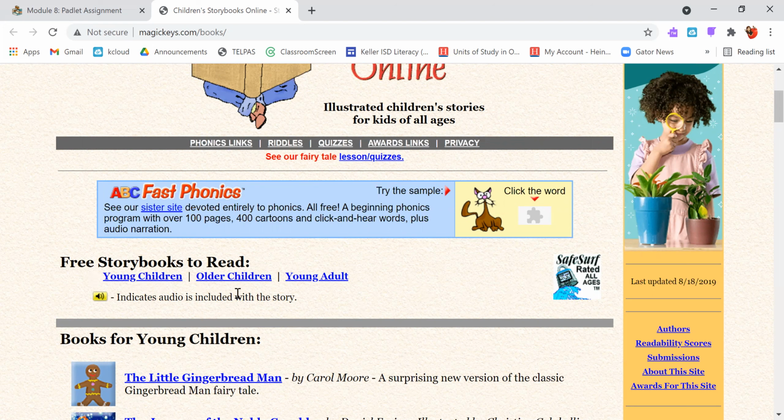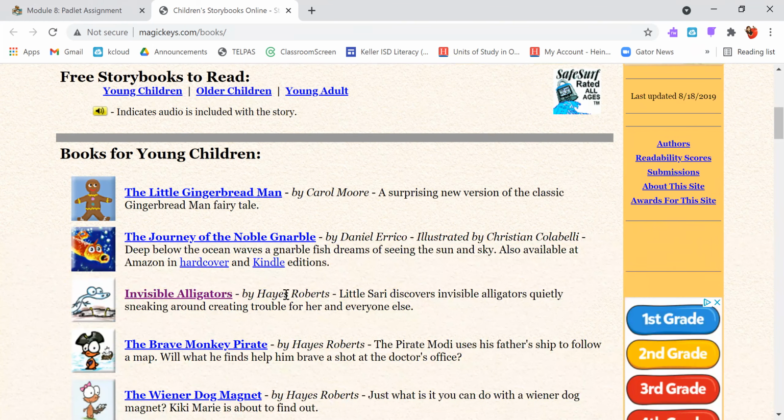So you can choose young children, older children, or young adults. Once you click on that, you can go and find a book that looks interesting to you. They'll have the title of the book, the author, and a little synopsis of the story. So if I'm going through and I see, Invisible Alligators by Hayes Roberts, little Sarai discovers invisible alligators quietly sneaking around and creating trouble for her and everyone else.